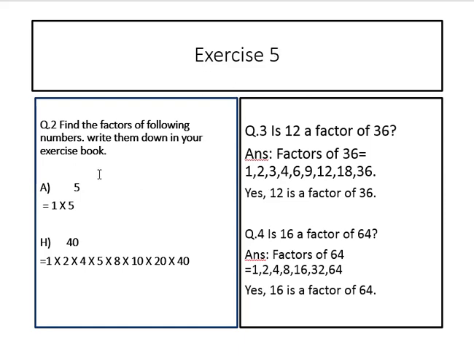Exercise 5. Question number 2. Find the factors of the following numbers. Write them down in your exercise book. Part A, 5. 1 multiplied by 5, 1 5 is 5. Part H, 40. 1 40 is 40. 2 multiplied by 20, 2 20s are 40. 4 10s are 40. 5 8s are 40. 8 5s are 40. So 1, 2, 4, 5, 8, 10, 20 and 40.